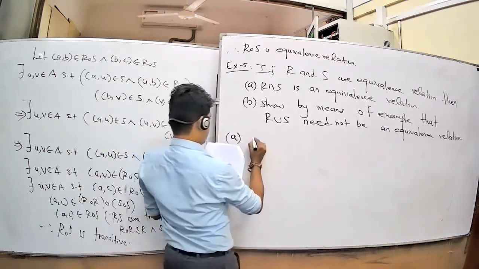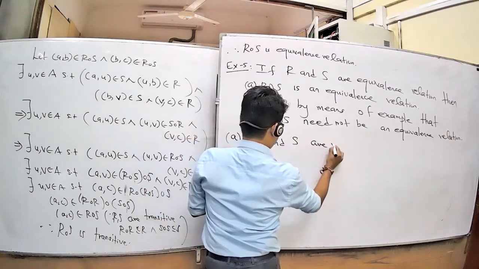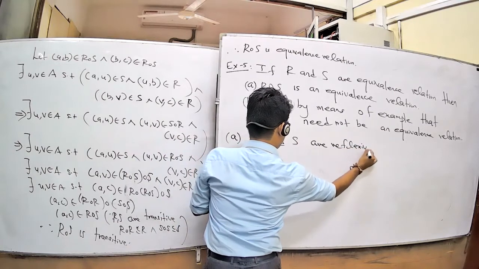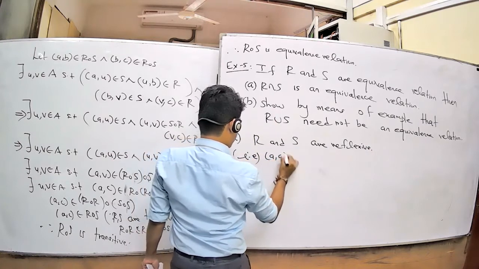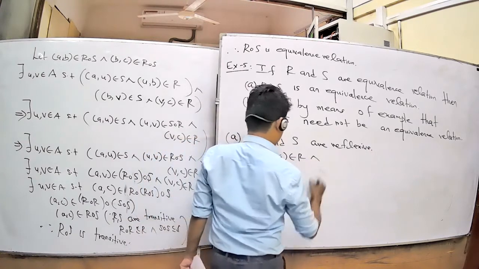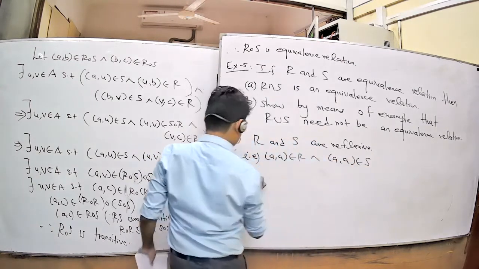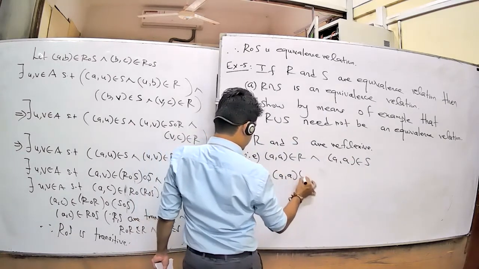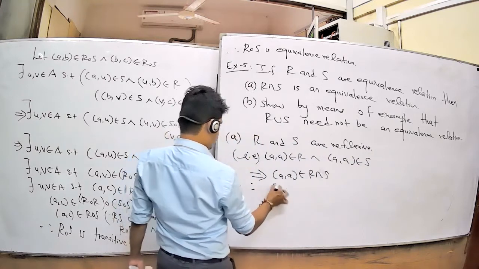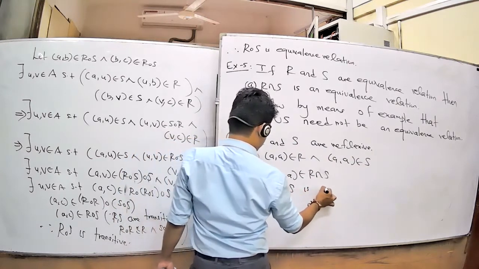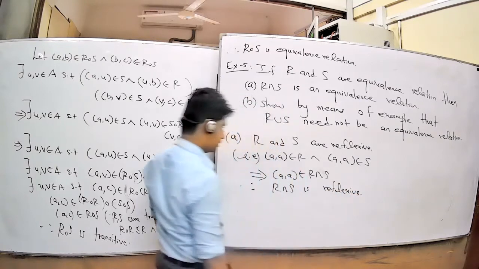R and S are reflexive. You want to show that R intersection S is also reflexive. That is, R and S are reflexive means (A, A) belongs to R. Here again, (A, A) belongs to S. Therefore, you will write this as (A, A) belongs to R intersection S. Therefore, R intersection S is reflexive.